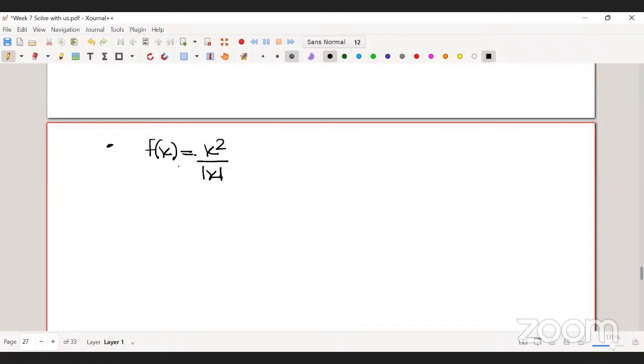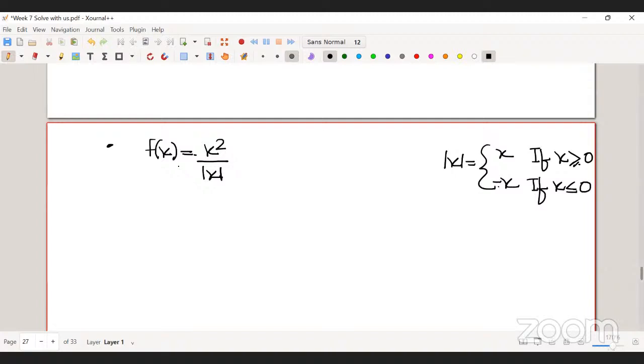We know the definition of mod x: mod x is x for x greater than 0, and minus x for x less than 0.